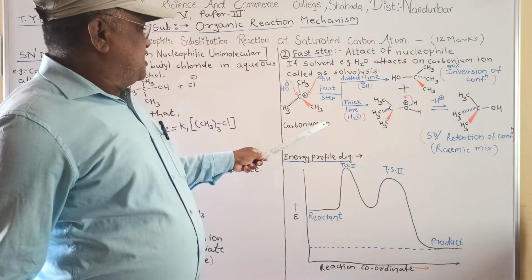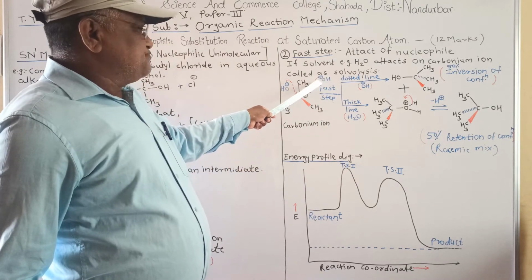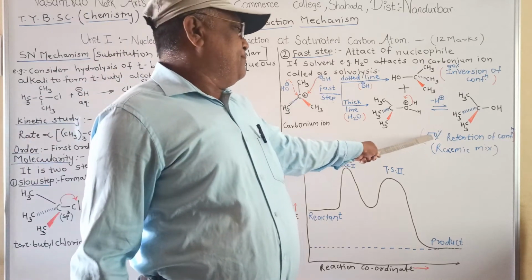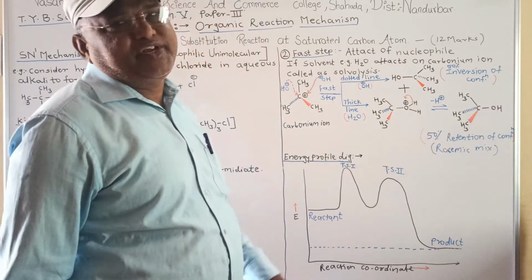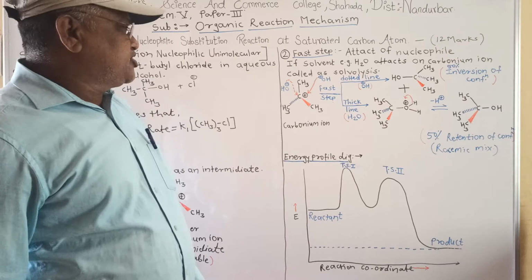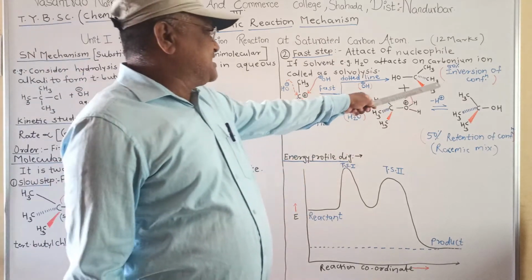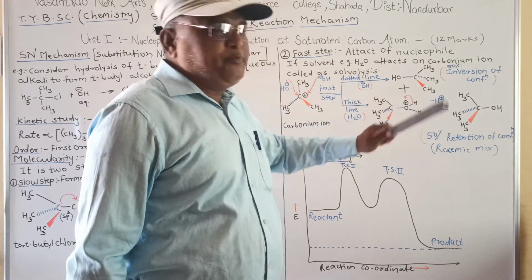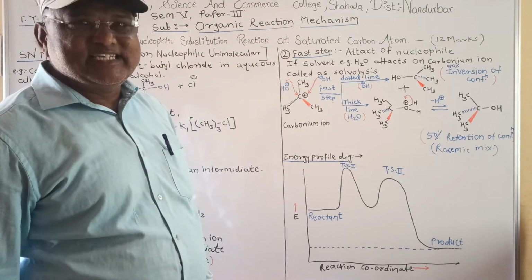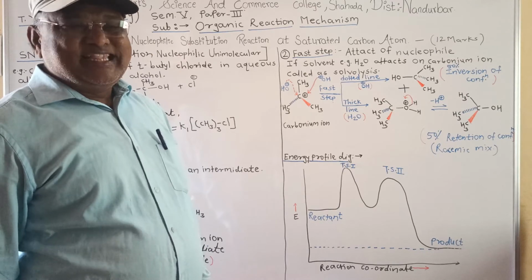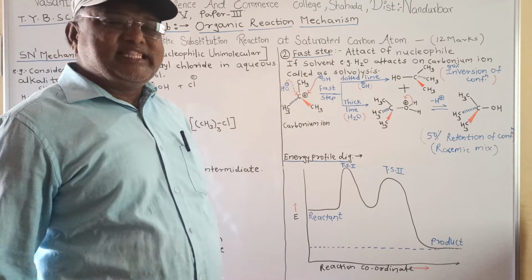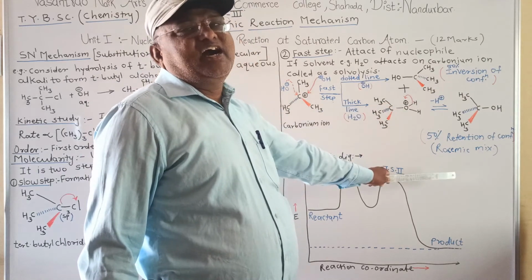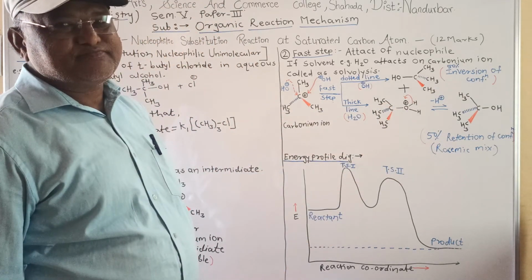And when the OH nucleophile attacks from the front side of the carbonium ion, we get 50% retention of configuration. The mixture of 50% inversion and 50% retention of configuration is called a racemic mixture. The racemic mixture is nothing but equimolar quantities of inversion of configuration and retention of configuration.